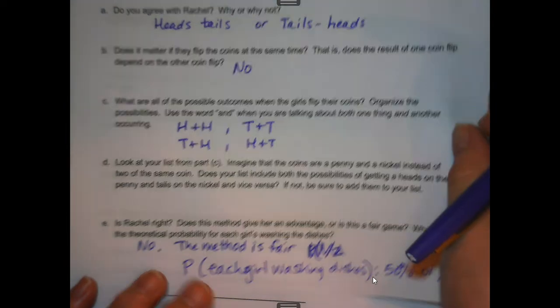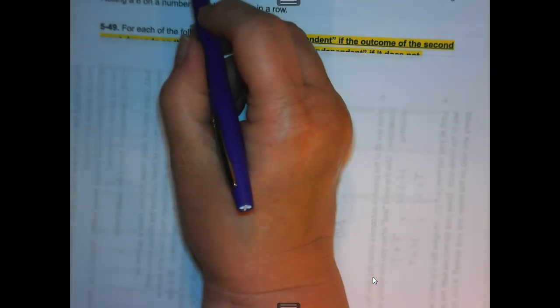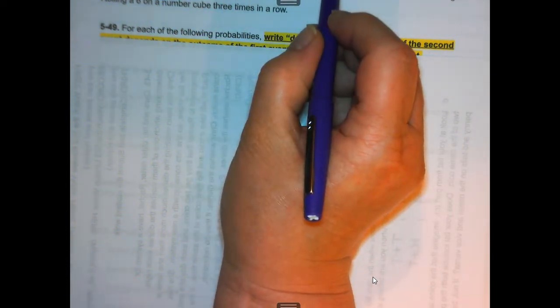And then we're going to do one more problem together, and that is the situation in this next problem. We are given a short situation, and we are asked to decide if it is dependent or independent. Well, let's take a look. Flipping a heads on a quarter and then flipping another heads. This is independent.